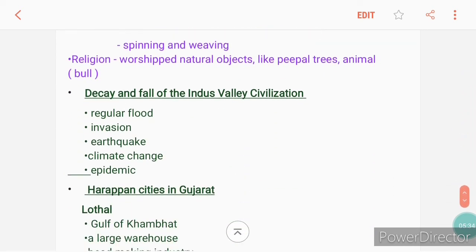Now religion. They were religious people. They believed in God and they worshipped. The people of Indus Valley Civilization worshipped objects of nature, trees and animals, and the peepal tree and the bull were regarded as sacred and worshipped. No temples have been found, but they followed a religion which worshipped natural objects like peepal, trees, animals, and so on.